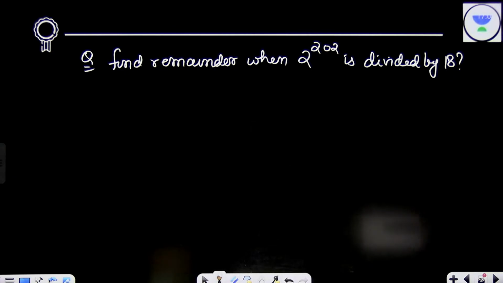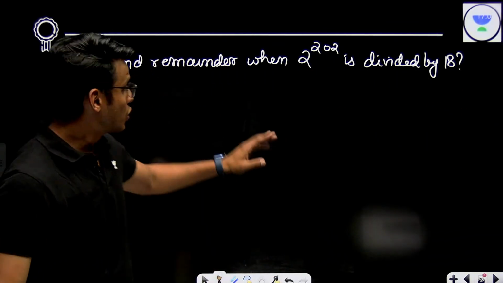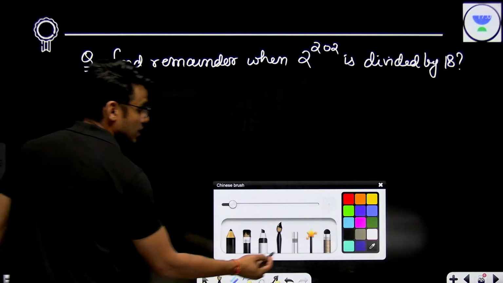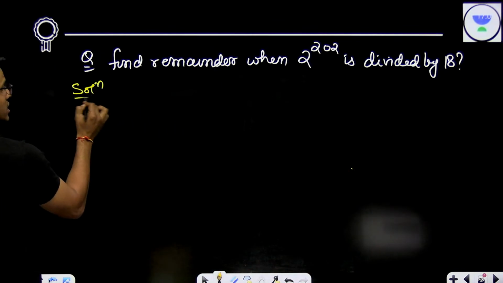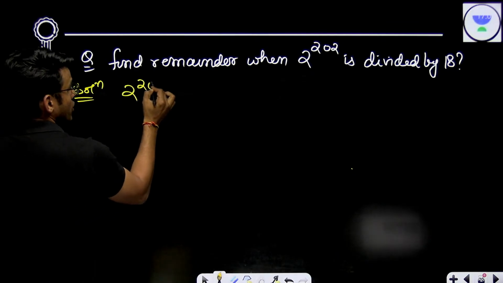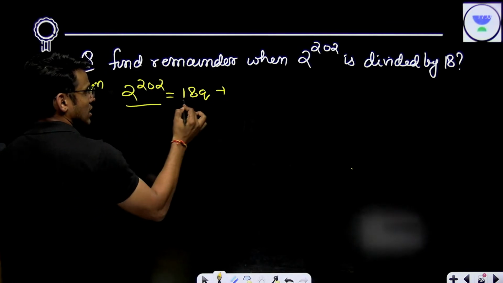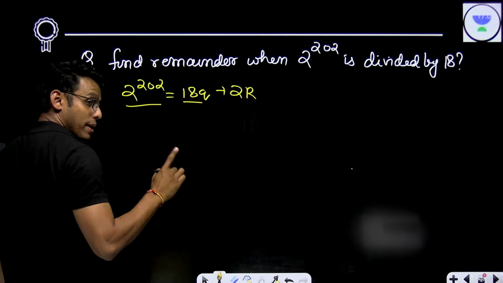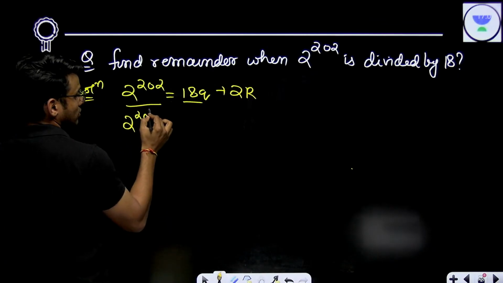Sir, I guess it is 16. Now, first of all, you have to make it co-prime. This is the first step. So solution: just see, 2 to the power 202 is equal to 18q plus remainder. Now, since this is even, your remainder will be even. But remember, your remainder is 2r. Now you can cut one number.